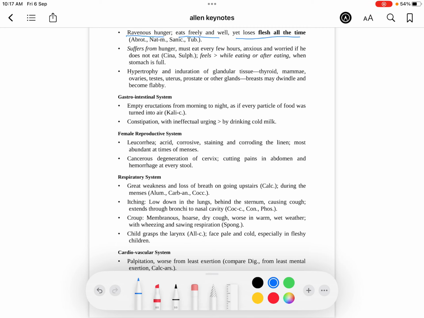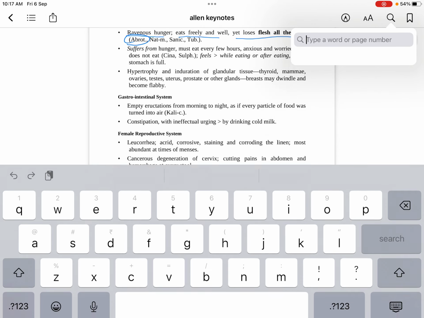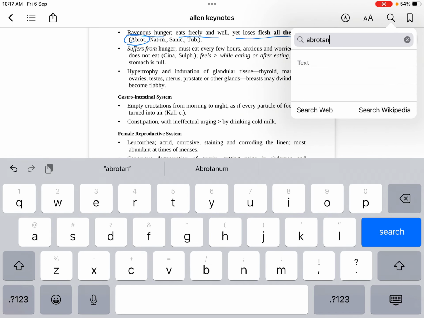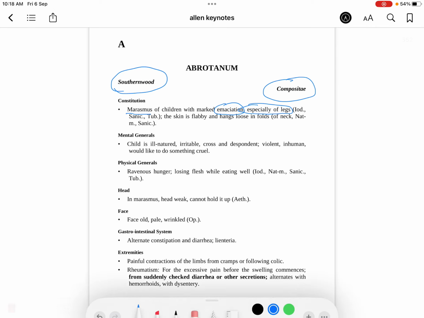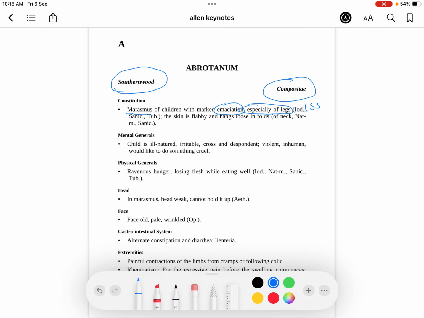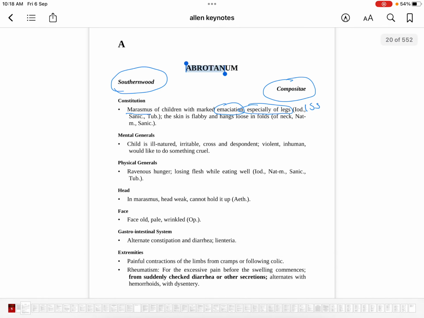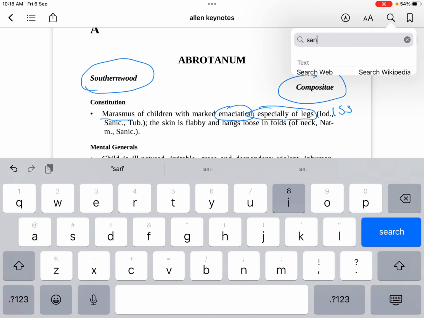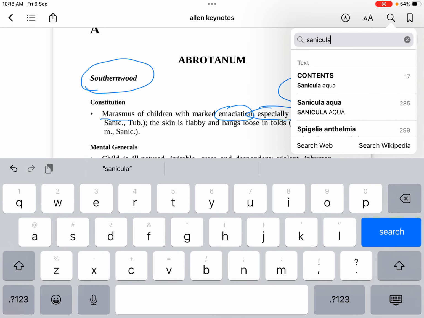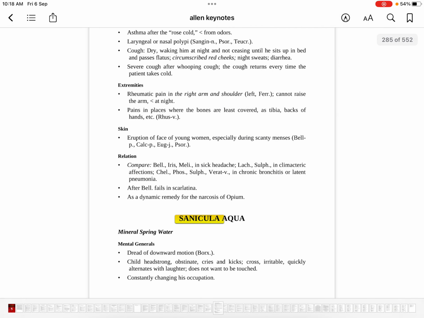So here also write the page number of Abrotanum, so that later you go back to it. Now I want you to go back to Abrotanum. When you come back to Abrotanum, now even here near iodum write page number 155. Okay. So now we have to compare sanicula, the emaciation of sanicula. We'll go to sanicula. So open page number 270 from your Allen's Keynotes.